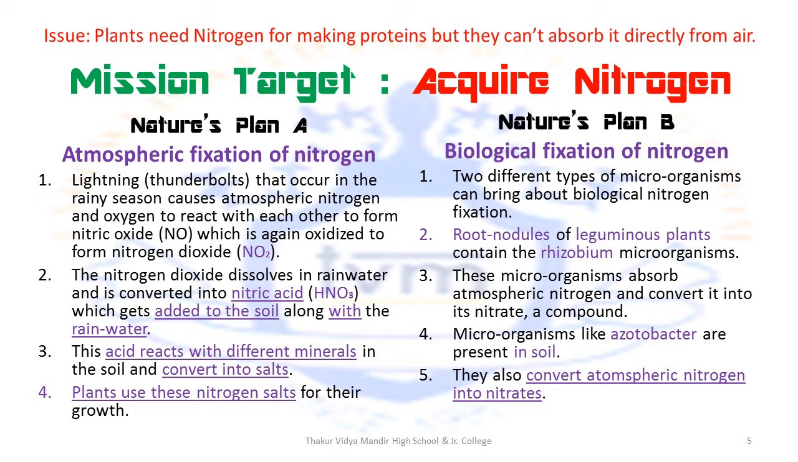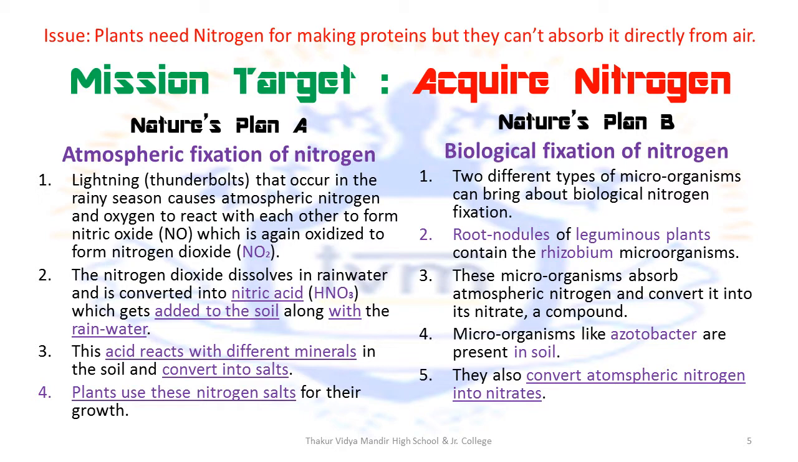So rhizobium is obtained near the root nodules of leguminous plants. R for rhizobium and R for root nodules. And azotobacter is present in the soil. This is how plants can acquire nitrogen.